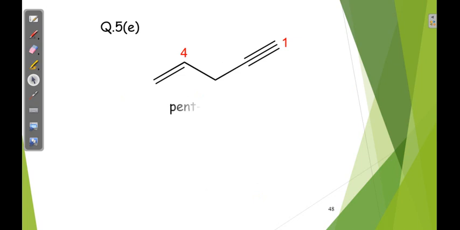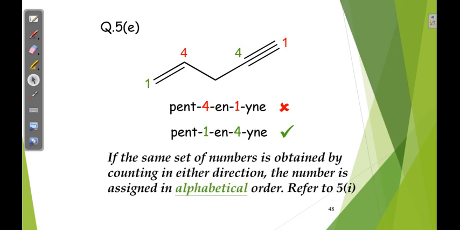Next, here only one molecule is there. Of course numbering 2 possibilities are there. Which possibility is correct? Double bond is more preferred, so obviously the green one is correct. If the same set of numbers is obtained by continuing in either direction, the number is assigned in alphabetical order.